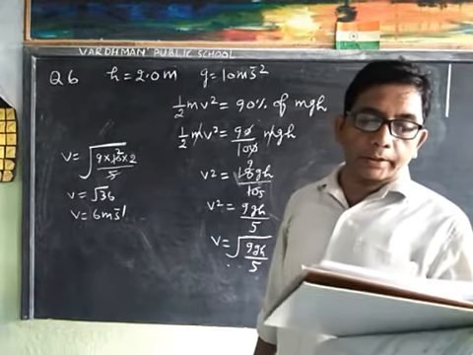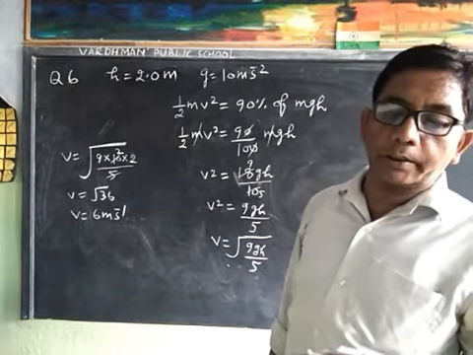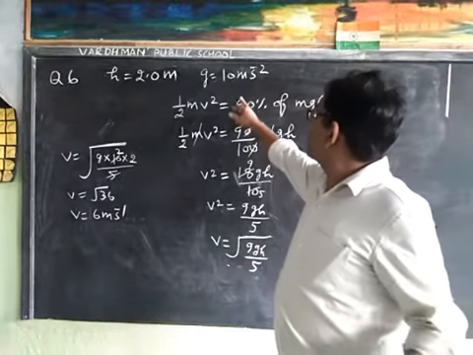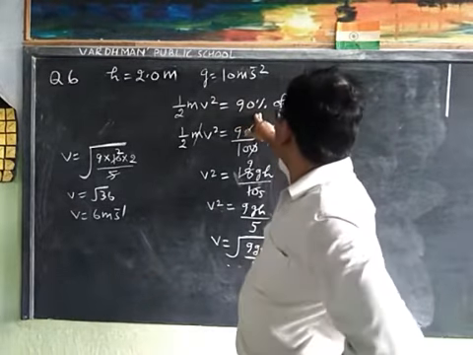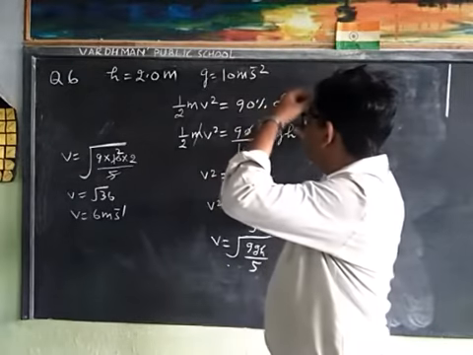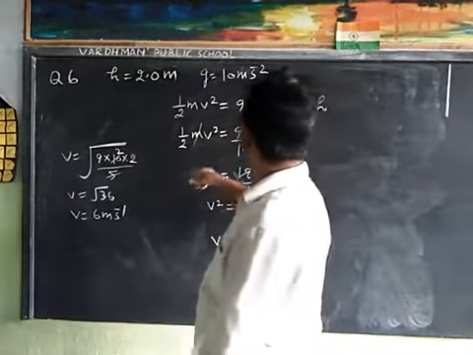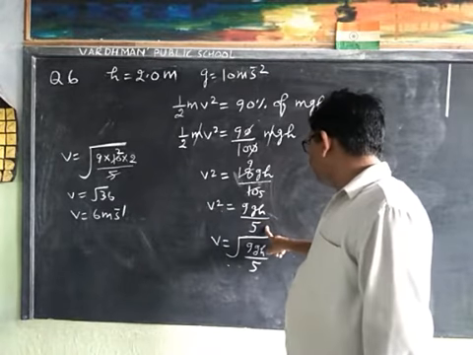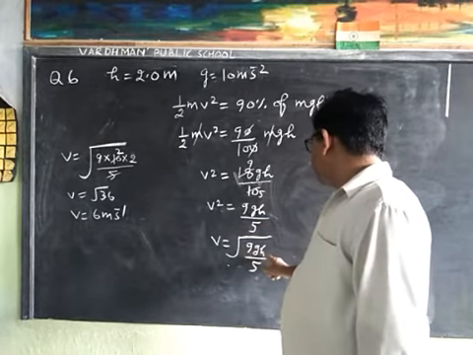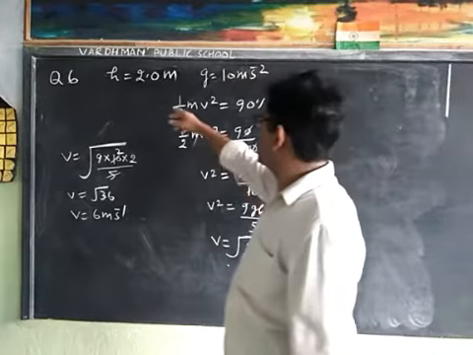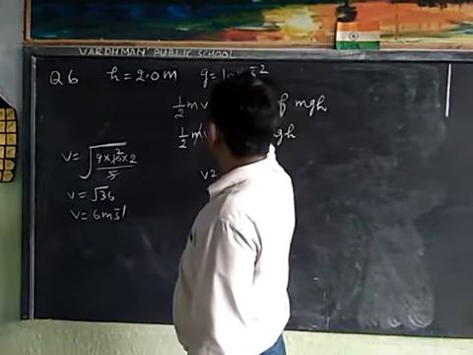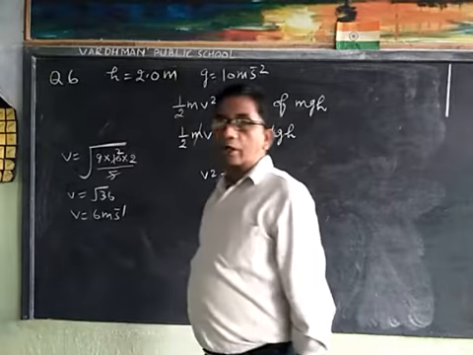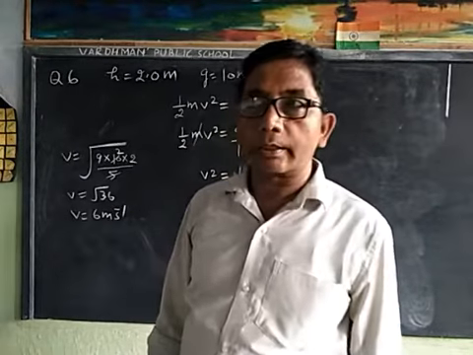Assume that 10% of initial energy is dissipated against air resistance. 10% dissipated, then it becomes 90% of the potential energy. From here we cancel m and we get v² = 9gh/5, then v = √(9gh/5), and we put the value g as 10 meters per second squared and h, and we get velocity 6 meters per second. Thank you.